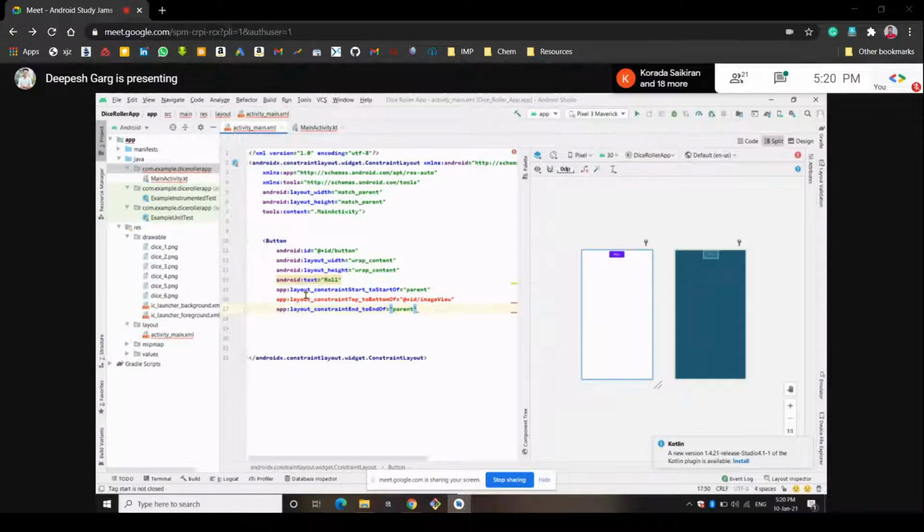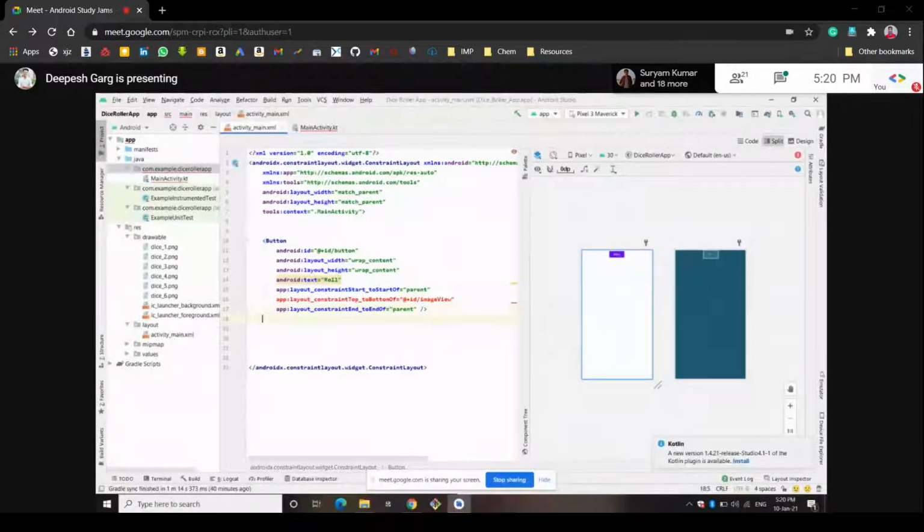Whenever you give both the start to start of and end to end of parameters to parent, the button will be there in between. We haven't declared the image view yet, so when we declare it, the button will be shifted down. For now it is aligned according to the parent, because we have given these two types of constraints for it.